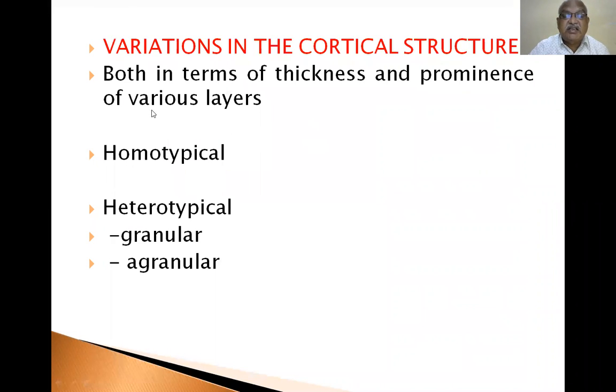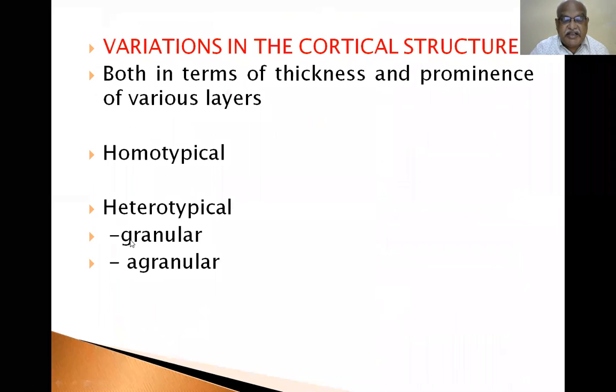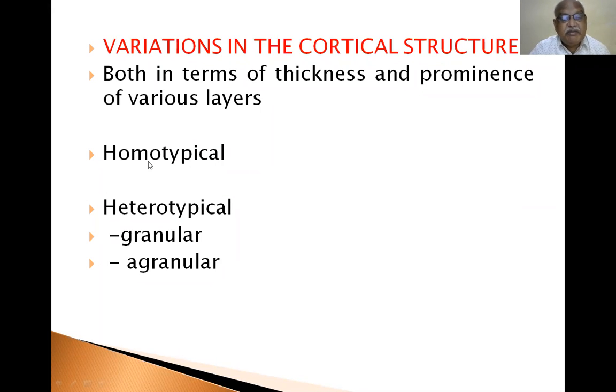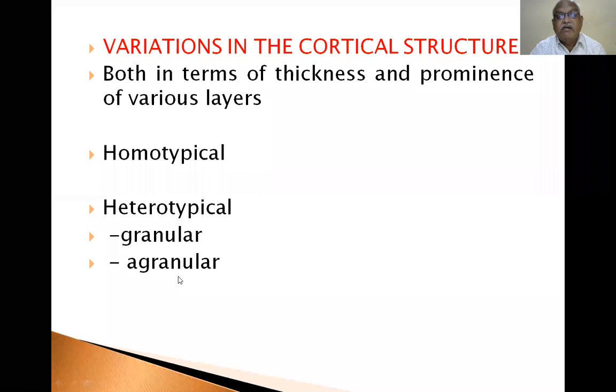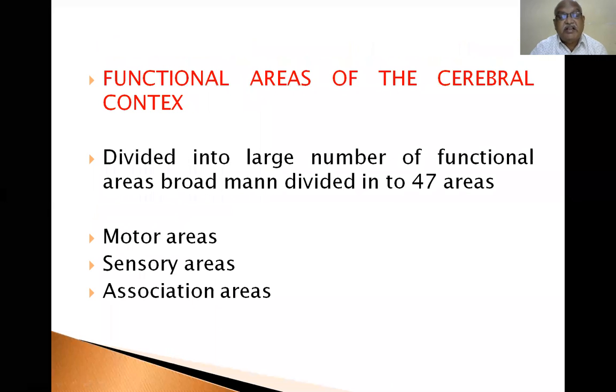Variations in the cortical structure, both in terms of thickness and prominence of various layers. Homotypical, heterotypical. Heterotypical again, granular, agranular. Homotypical means the entire thing is the same. Heterotypical means different things are present. Thickness and prominence of various layers differ.